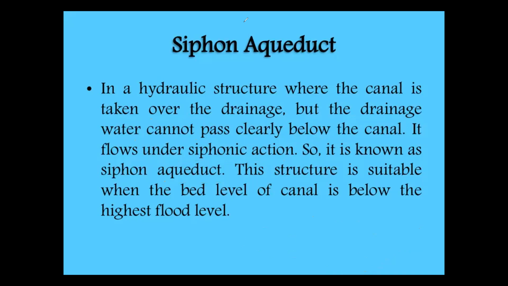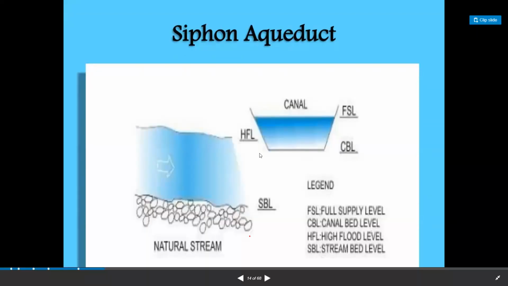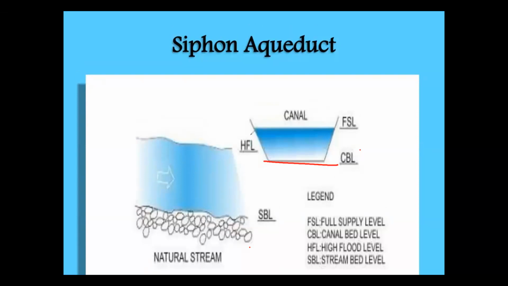I'll show you the diagram also. If you observe this one, the high flood level of the stream is above the bed level of the canal, CBL. It is approximately touching the CBL. So here a depression will take place and water will flow like this.